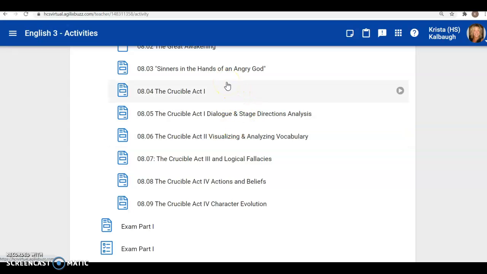So we are taking a look at 8.04, The Crucible Act 1. The Crucible is your play for English 3. You've probably heard of it before, but it was written in 1953 by Arthur Miller. But the setting for the story is taking place back in 1692 during the Salem witch trials.